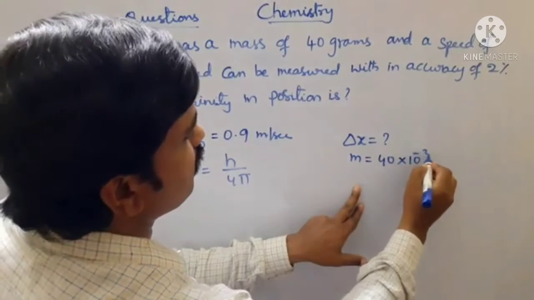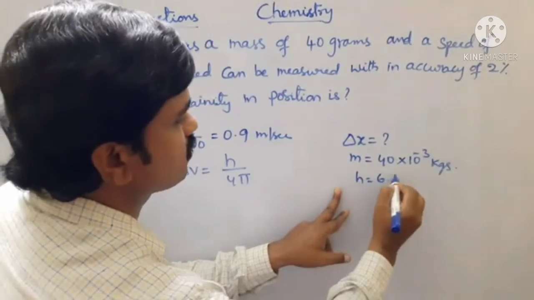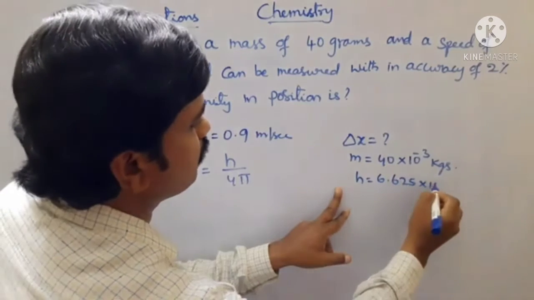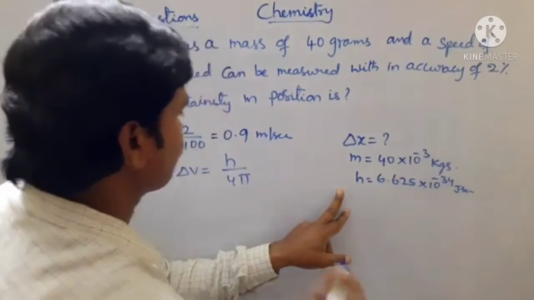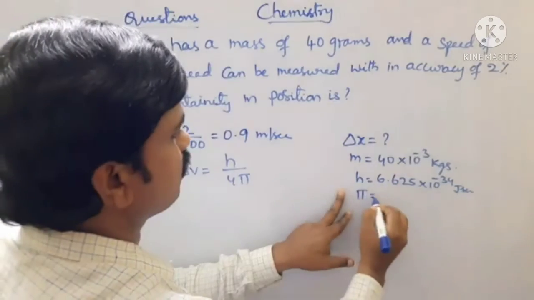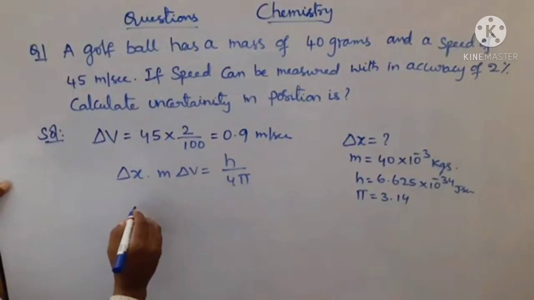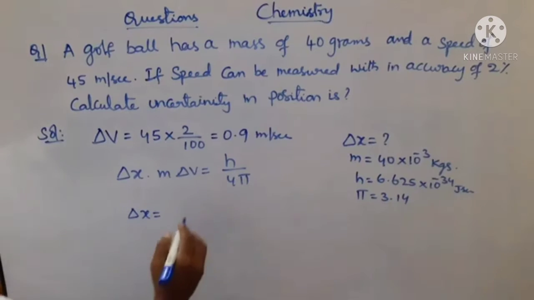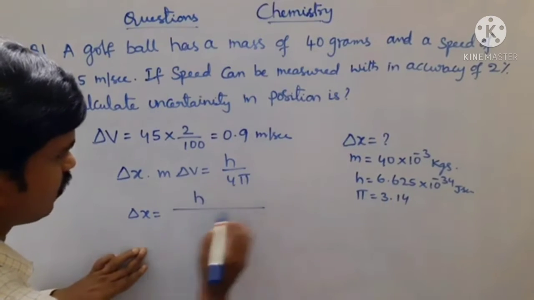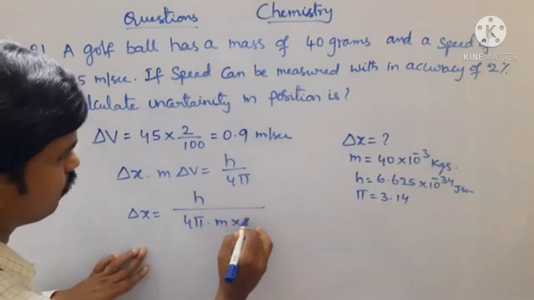40 into 10 power minus 3 kgs. h is the Planck constant, 6.625 into 10 power minus 34 joule seconds. The pi value is 3.14. Substitute all the values in this equation. Now delta x is equal to h by 4 pi m into delta v.